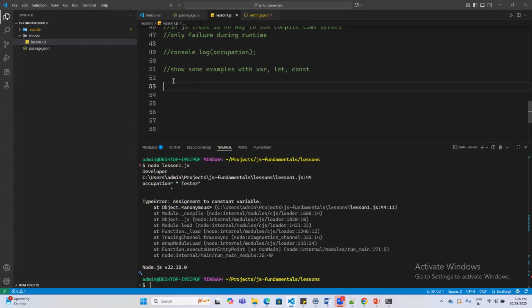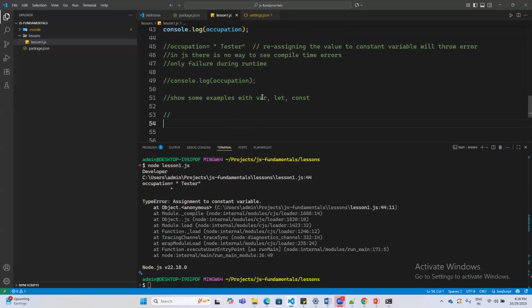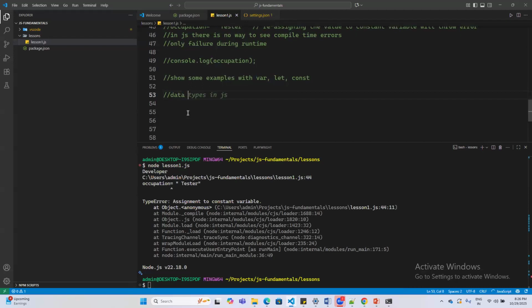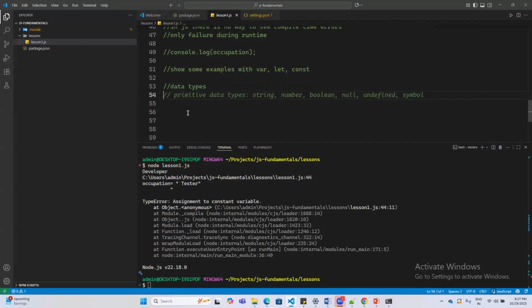Now moving on to data types. I would come up with some better examples to let you really know the difference between var and let, which we can do in tomorrow's class. I thought I could give you some basic understanding of languages first, and then we can move on. This content is pretty much common across all the languages, so I want to brush you up on certain basic aspects of languages so that we can get started.